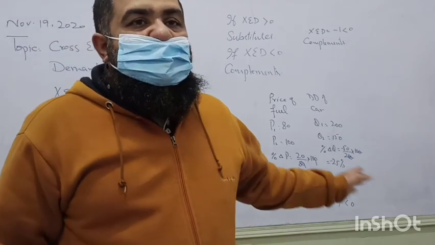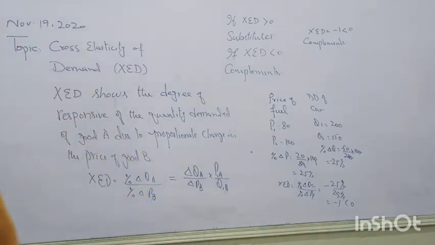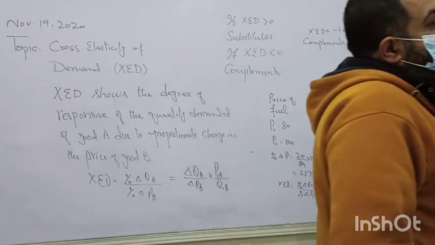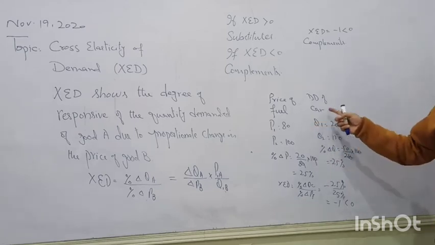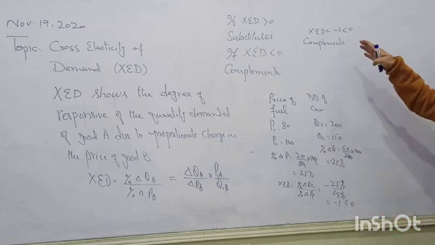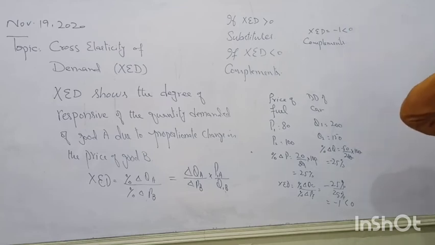Fortunately, we have the value of 1. Now we can say these are neither strong complements nor weak complements. They are proportionately equally consumed. If the price of fuel increases by 1%, the demand for cars will decrease by 1%. If its value was greater than 1, then we would say these are strong complements.